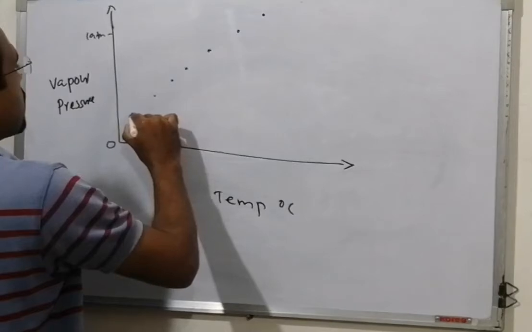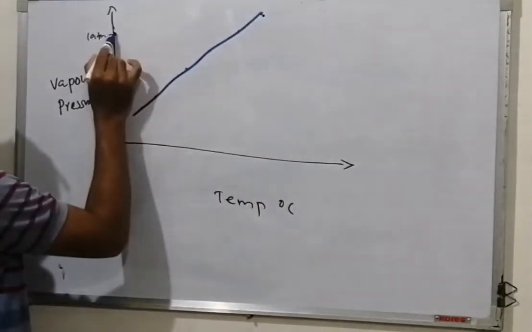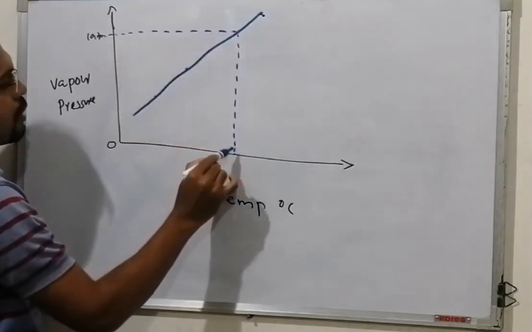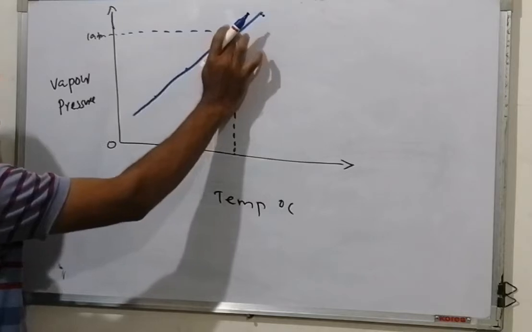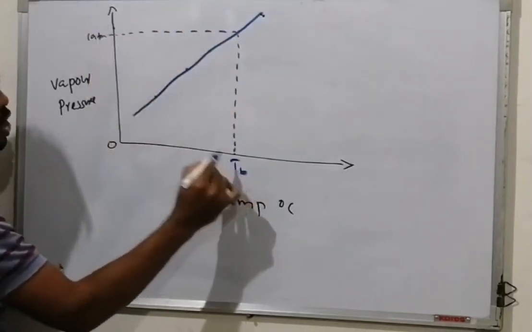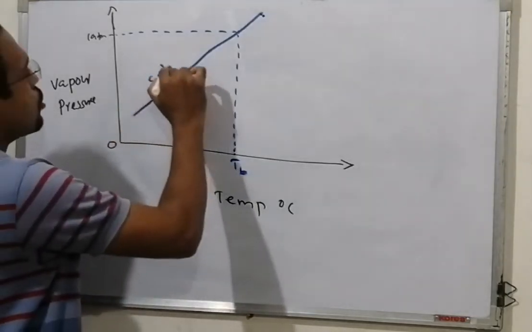This point is 180, the temperature at which the vapor pressure is equal to 180. Therefore, you can call it TB, the boiling point of the pure solvent. This is the solvent.